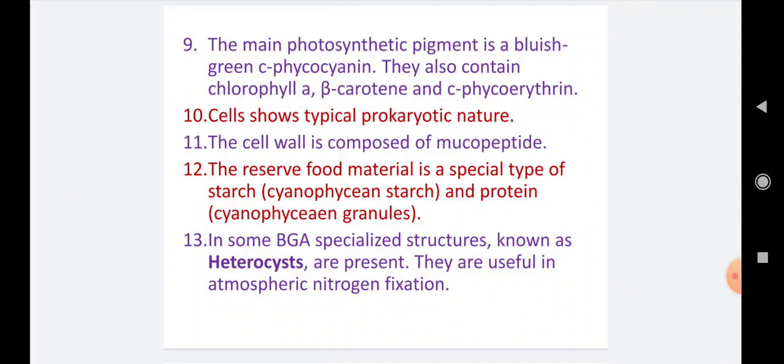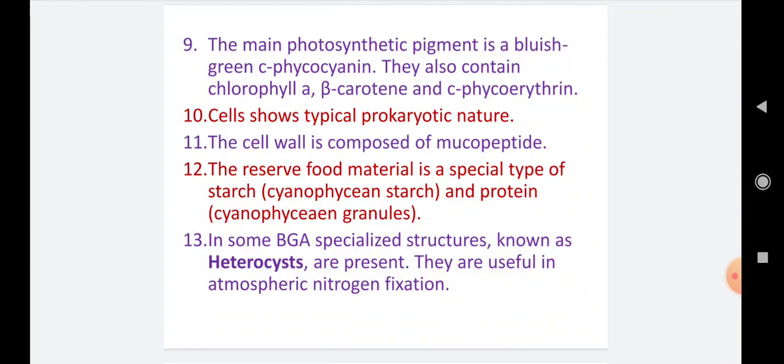Next, cells show typical prokaryotic nature. As you know, all algae are eukaryotic except Cyanophyta. Cyanophyceae or Cyanophyta algae are prokaryotic algae, so they are also considered cyanobacteria. Due to the bacterial cell structure, previously they were considered under the kingdom Monera, but now they are considered blue-green algae or prokaryotic algae.